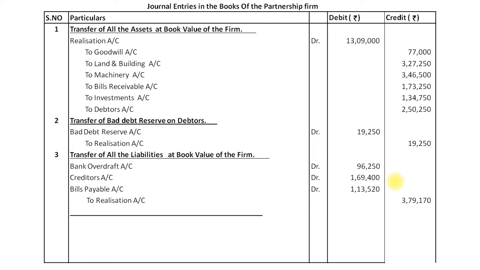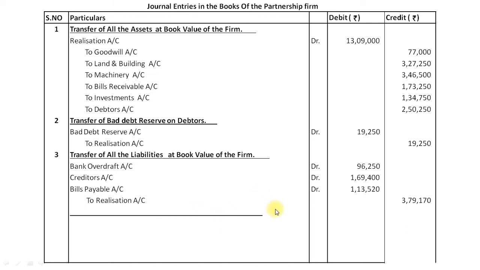to realization account ₹3,79,170. My dear students, here in these three entries you please observe, cash and stock are not transferred because cash is not taken over by the company, and stock is also not taken over by the company. So we will directly solve the adjustments related to stock. Same way, in liabilities, loan is not taken over by the company, so loan is also solved separately. Okay, it is not transferred to the realization account.